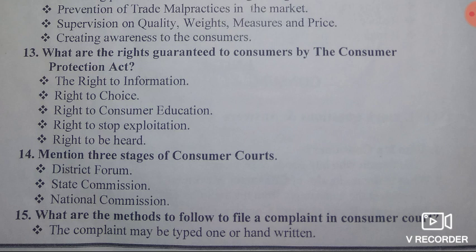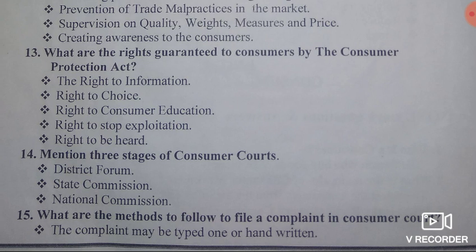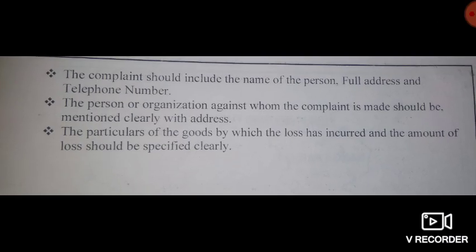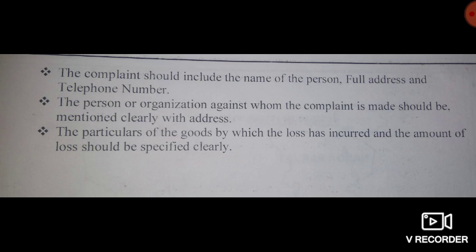Then the next question, what are the methods to follow to file a complaint in consumer court? Very important. See, listen. First, the complaint may be typed or handwritten. Then second point, the complaint should include the name of the person, full address and telephone number.